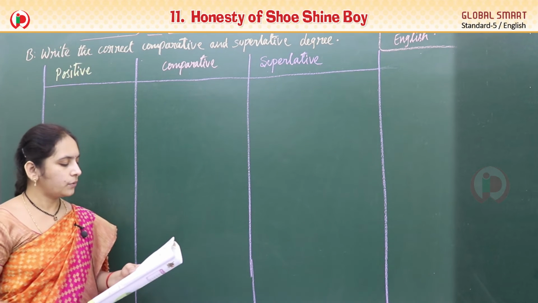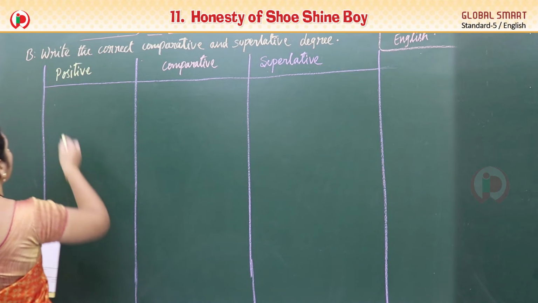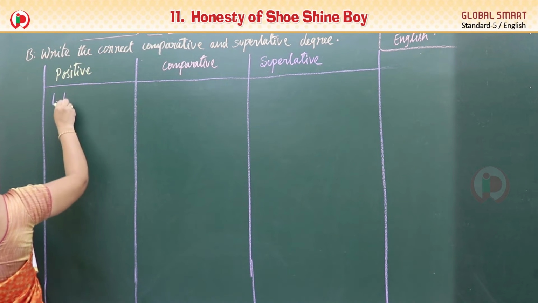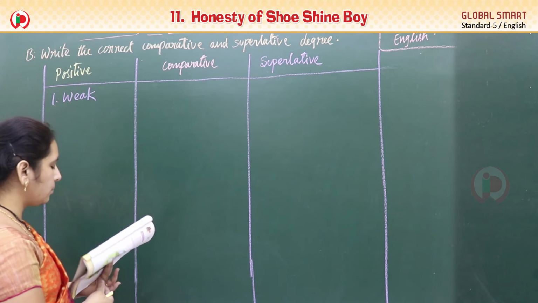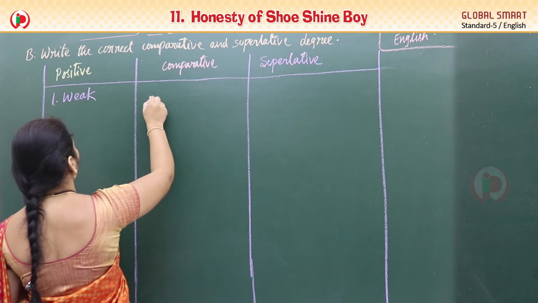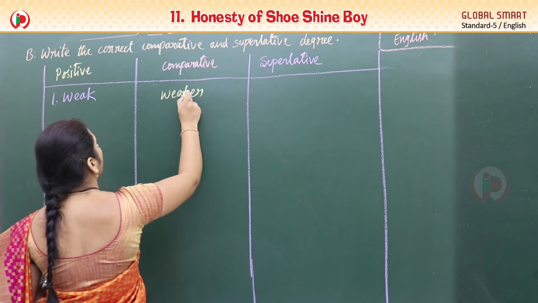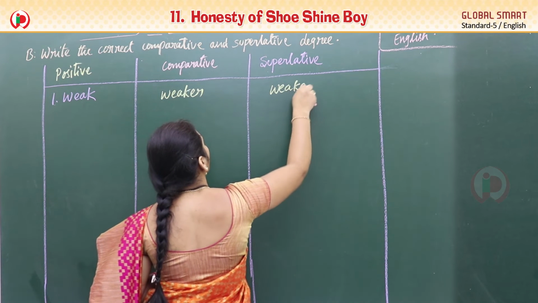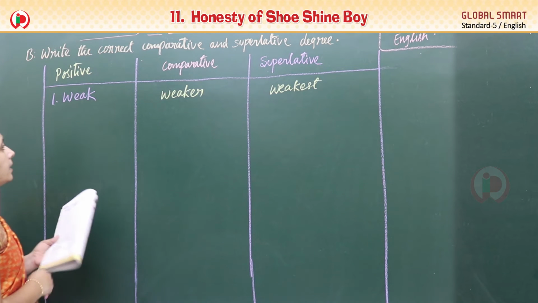Very easy only. First one, weak. Comparative form, weaker, ER form, and superlative form, weakest. Weak, weaker, weakest.